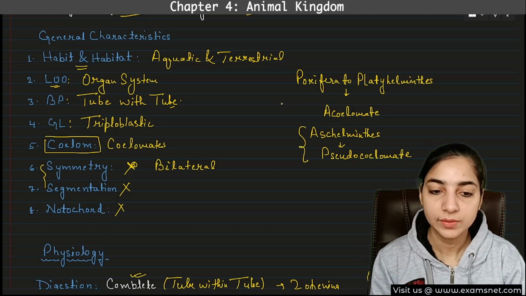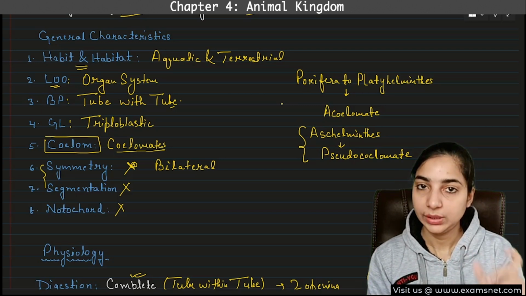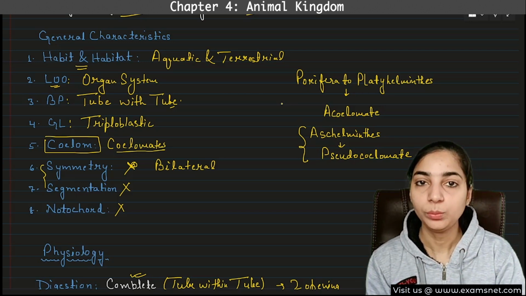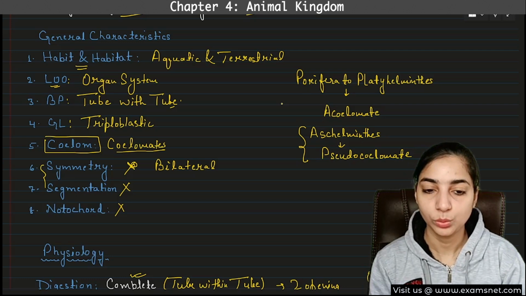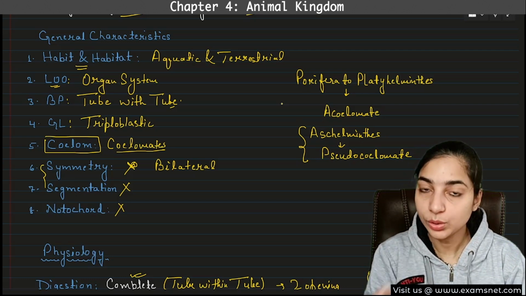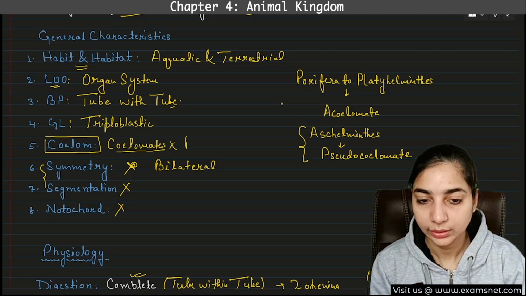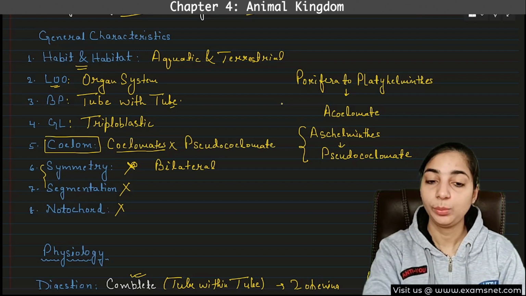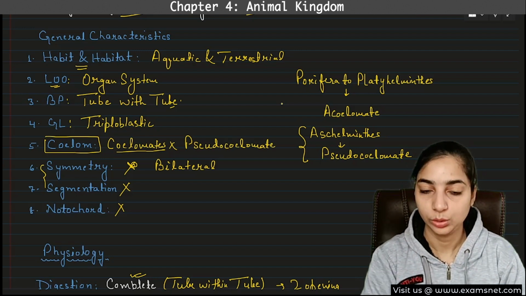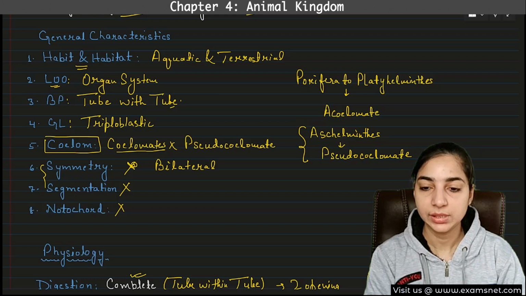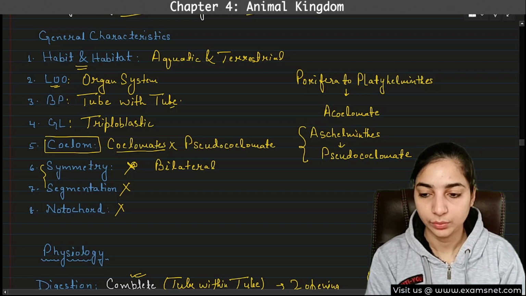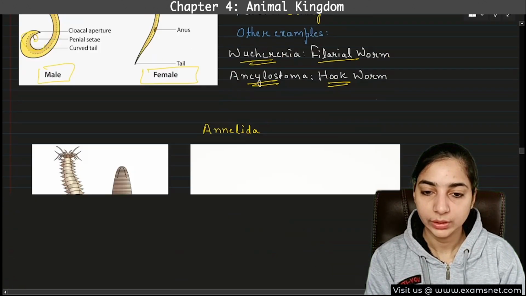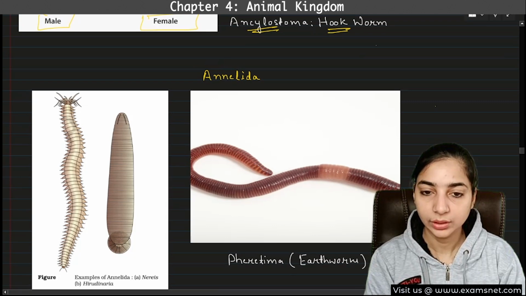Here in coelom, I have simply written coelomate. That means it has coelom, but it does not have a true coelom. So it will be exactly pseudocoelomate. Let's write it pseudocoelomate here. If you have written coelomate, then correct it and write pseudocoelomate. And those who could point out that mistake, you have understood this chapter well, right? Now let's move further. We have to start with the phylum Annelida.